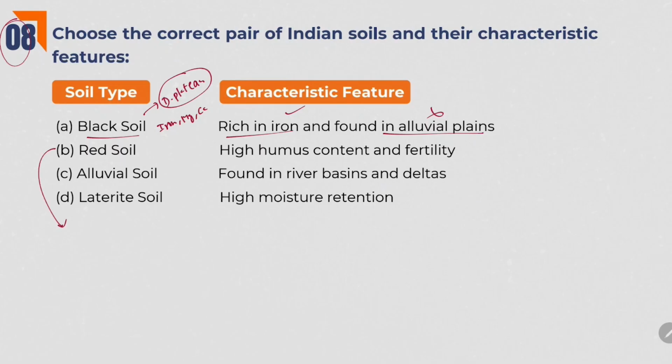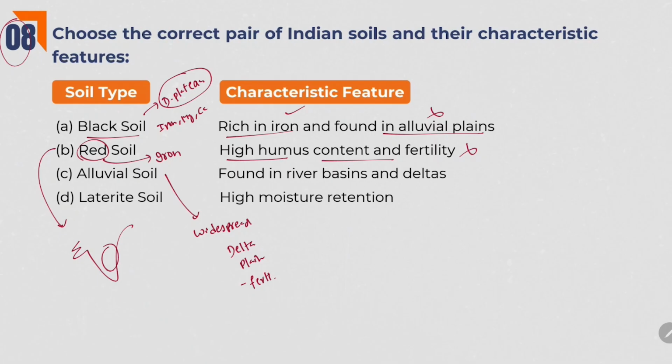And coming to red soil, this red soil is found mostly in southern part of India. And because of presence of iron, this soil looks red in color. High humus content and fertility. No, actually, red soil doesn't have rich humus and it is not that fertile. So, option 2 is also wrong. Alluvial soil, found in river basins and deltas. Yes, this alluvial soil is the widespread soil in India. It is found in delta areas, plain areas and all. Because of its high fertile nature, it is excellent for agriculture. So, alluvial soil found in river basins and deltas is the right option.